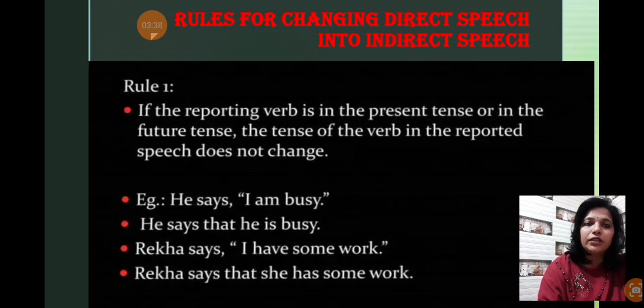So as per the subject of the reporting verb, we have changed the reported speech subject. Rekha is talking about herself, so I is changed into she there. Okay, next slide.